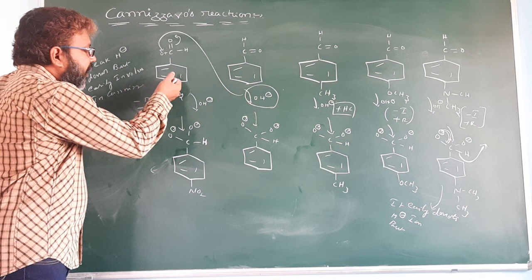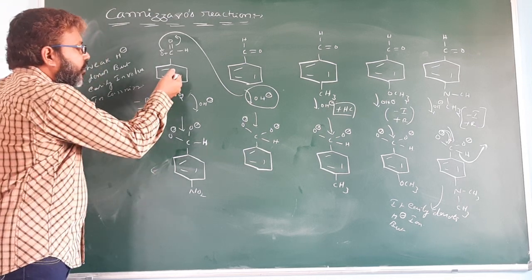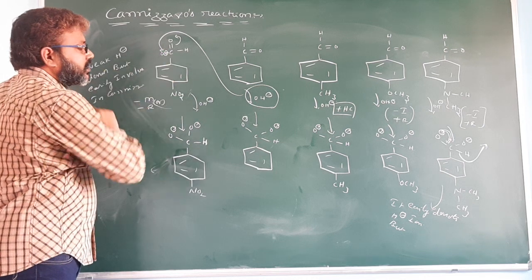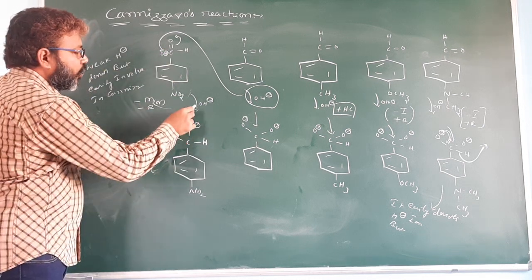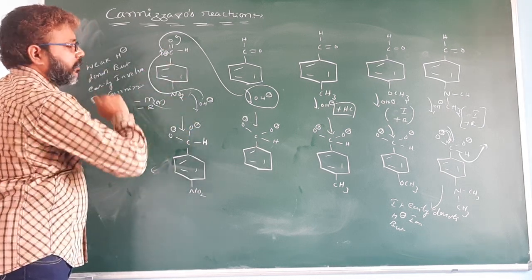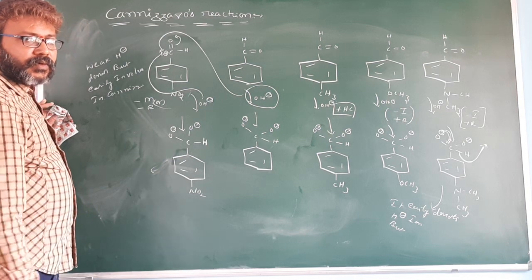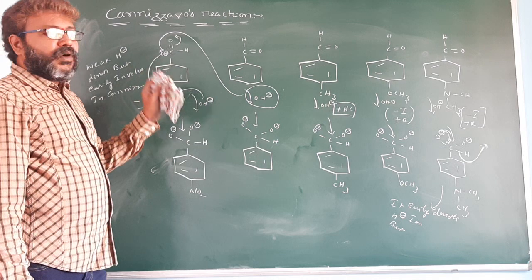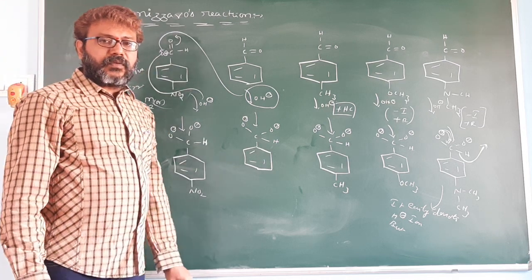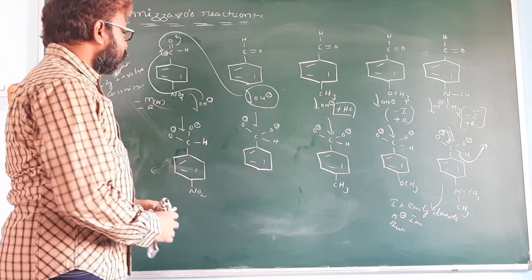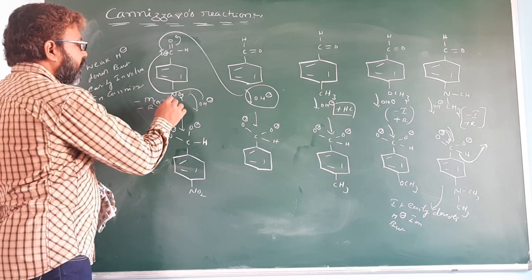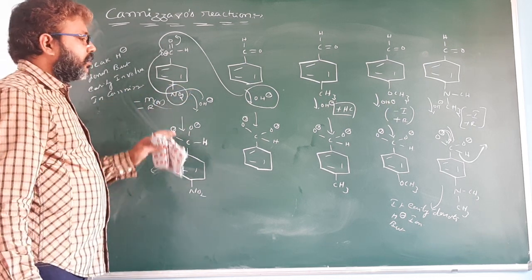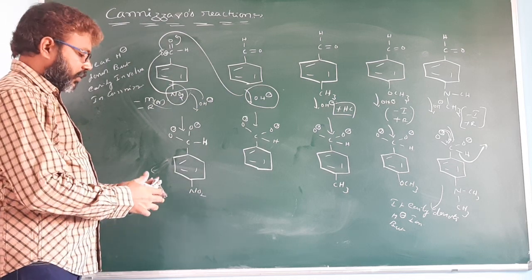Another one, it has an electron withdrawing group. When it withdraws the electrons, the magnitude of positive charge increases on carbon. Now OH minus easily attacks this carbon. So here you consider attacking of OH minus ion. So now, in the rate of reaction, the NO2 substituted carbon is more reactive.